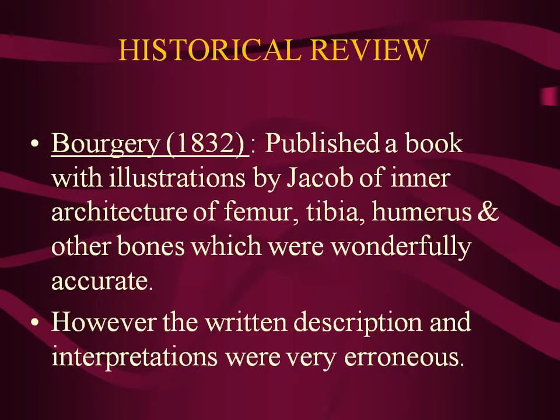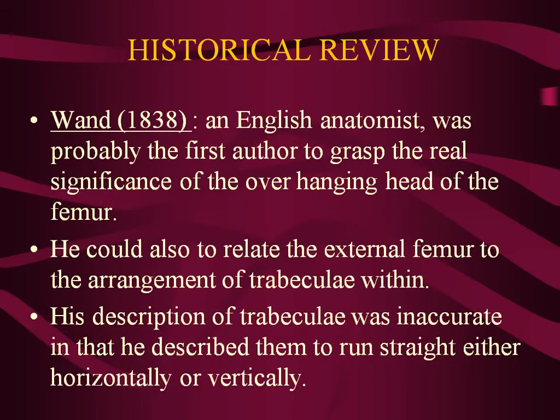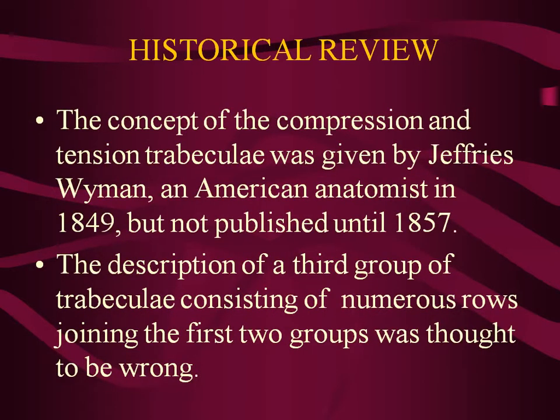I won't go into the details because of shortage of time. Bouguerie in 1832 published a book, but still, the written descriptions and interpretations were very erroneous. Ward in 1838 was an English anatomist, and he was probably the first author to grasp the real significance of the overhanging of the head of the femur. But then he described the trabeculae as just either vertical or horizontal. So that was also very inaccurate.